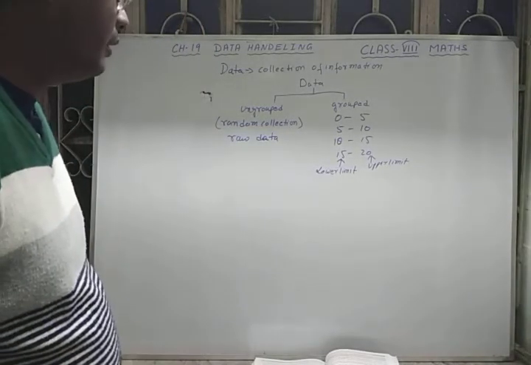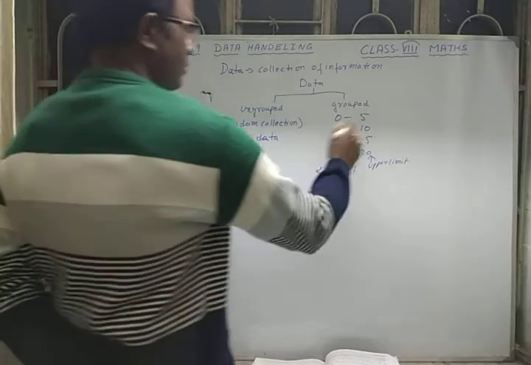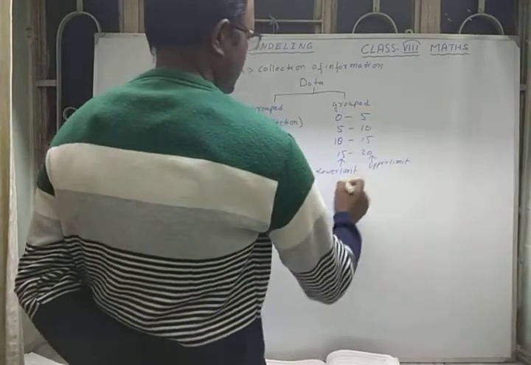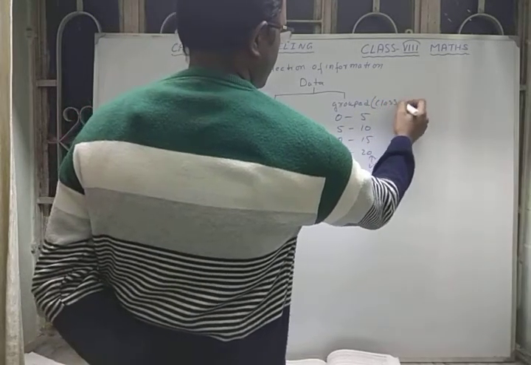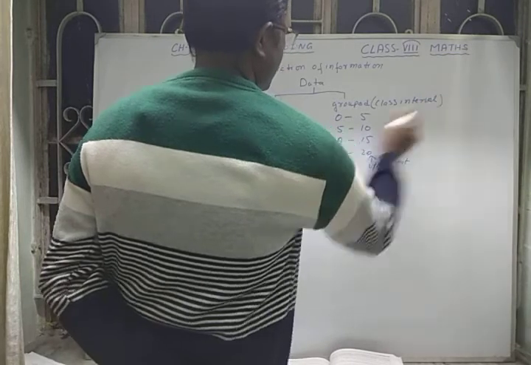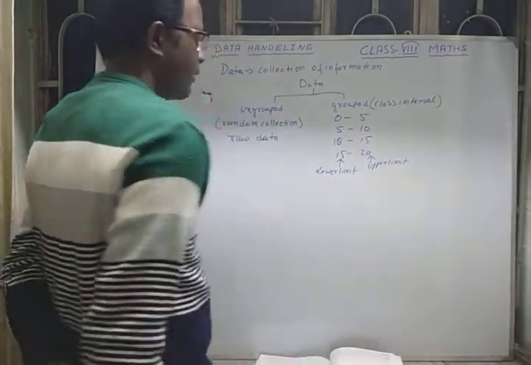Lower limit and upper limit, and the total group is called the class interval. It is a class, with a lower class limit and an upper class limit.